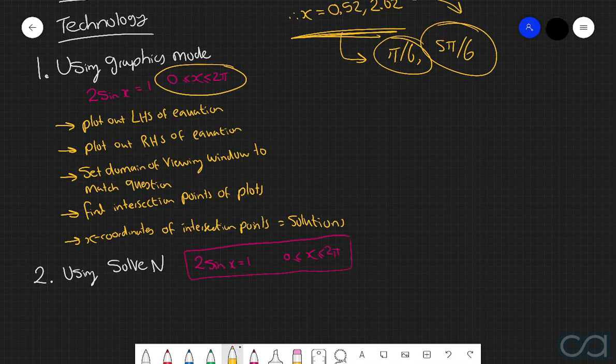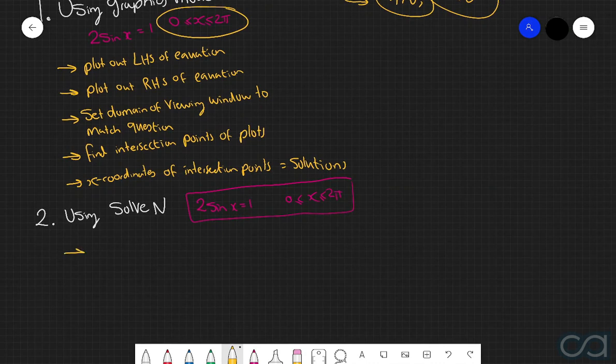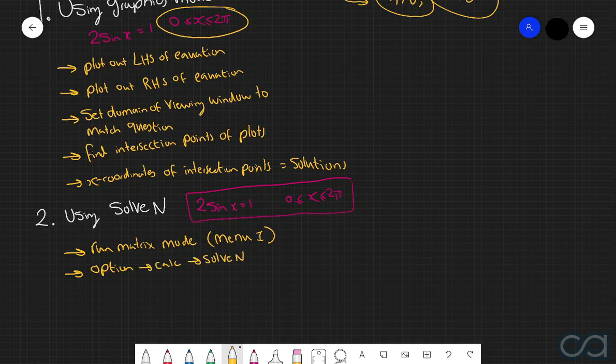Now, in order to use solven, this is what you are going to do. You are going to open up run matrix mode, and this is typically menu 1 for most calculators. Then you're going to follow the following prompts: option, calc, solven. Then you are going to type in the equation that you were given. And then in order to indicate the domain of the solutions that you want, you type it in the following format.